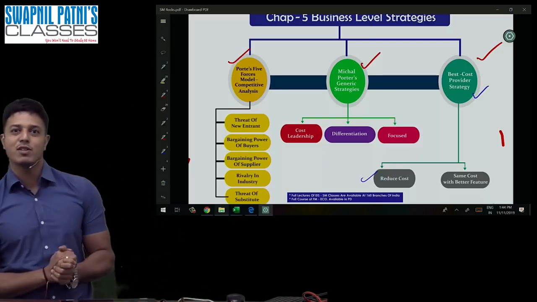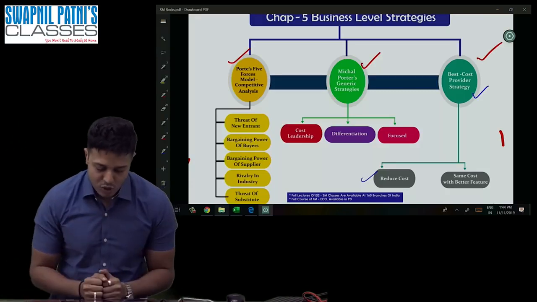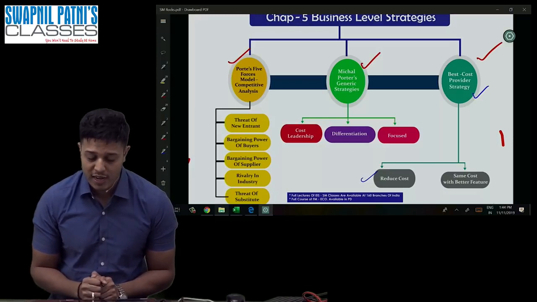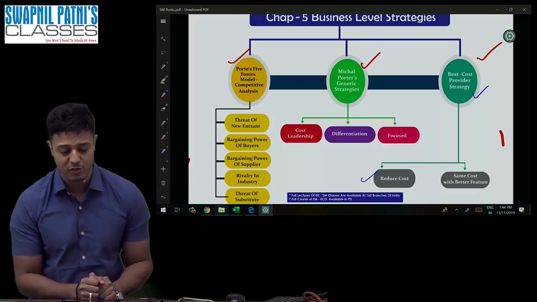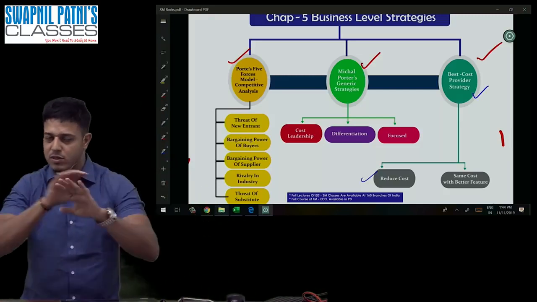So guys, this chapter is divided into 3 parts. Number 1, Porter's five forces. Number 2, Michael Porter's generic strategy. And number 3, best cost provider strategy. So this chapter is broken down into 3 parts. If you complete these 3 concepts, this chapter is over.